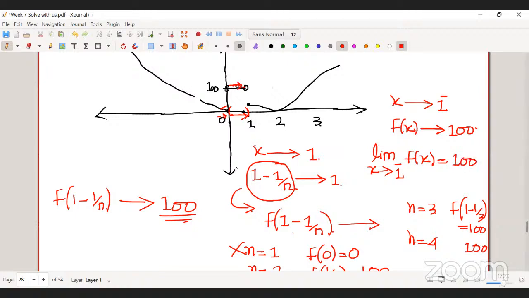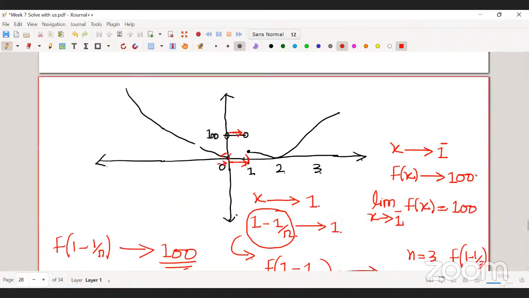The same thing you apply for the right-hand limit. If you are coming from the right-hand side, you can see the value of the function is approaching some arbitrary point, but that is not 100.